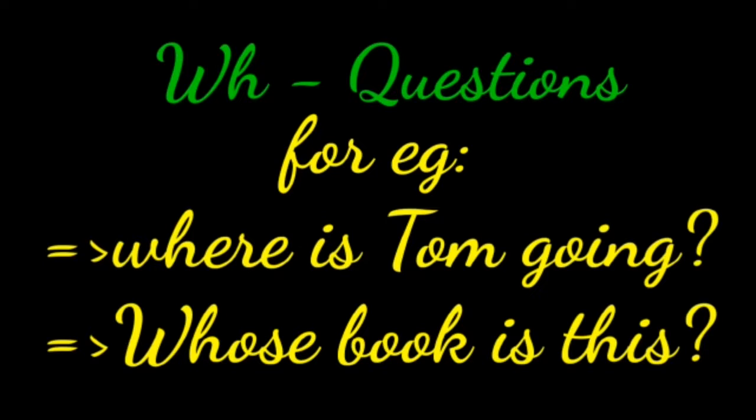So, the words what, when, where, why, which, who, whom, whose and how are used to form WH questions. I repeat once again, children.